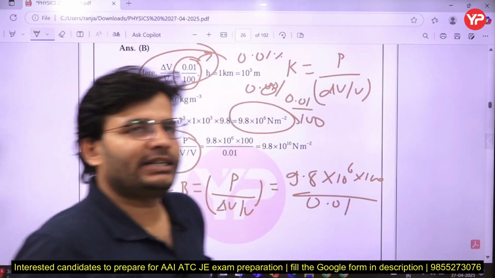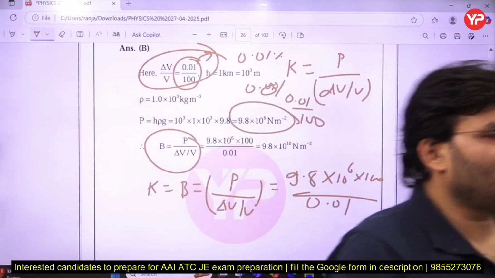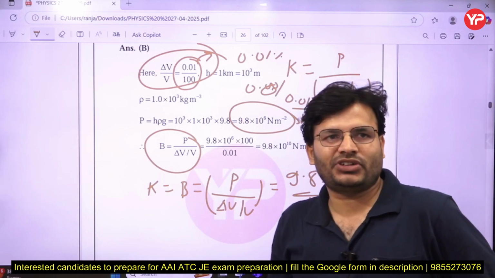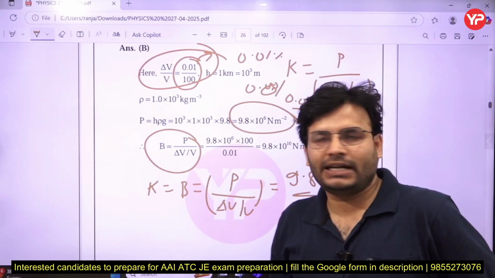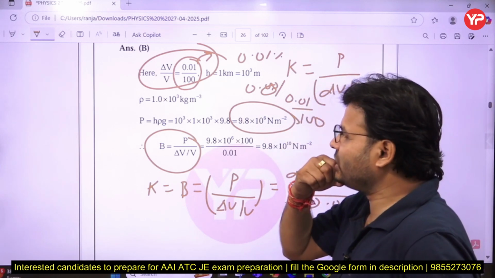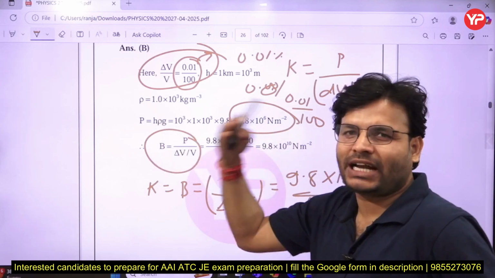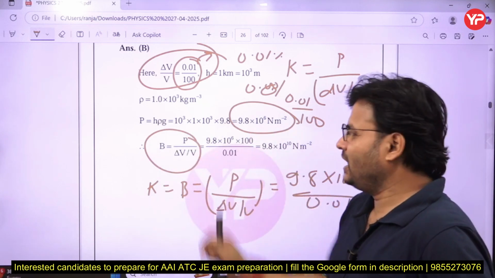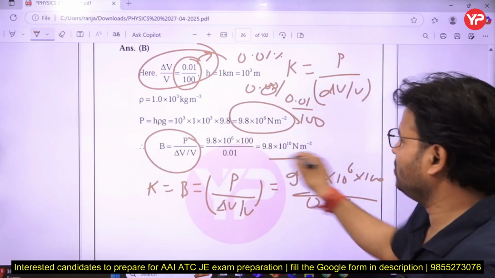That is called volumetric strain. dV upon V is what? Change in volume upon original volume is known as what, my dear friends? Volumetric strain, right? So once you have the volumetric strain, from the hydrostatic law we can say P equals rho g h, and by that you will get the answer, and it is coming out to be that one.